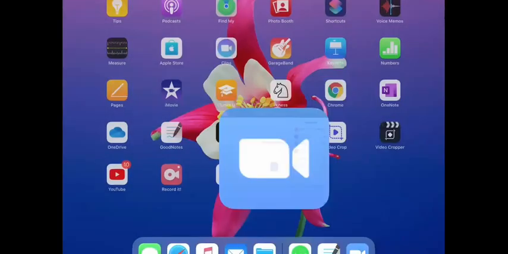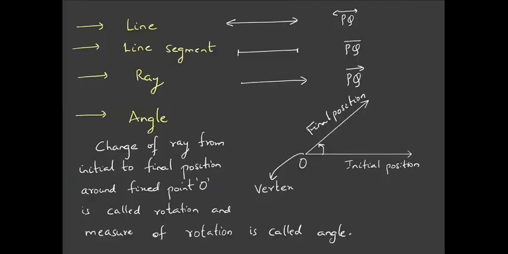Okay, so let's start with an angle. If you have a ray and you rotate it, then you get a final position, and this measure of rotation is called an angle. This common point is called the vertex of the angle, and these rays are called the arms of the angle.